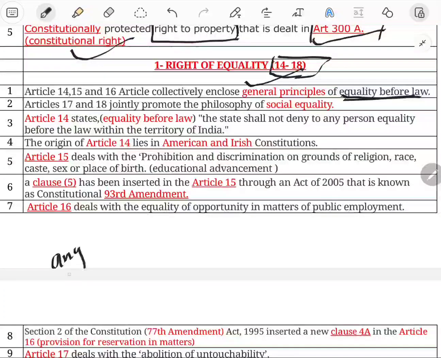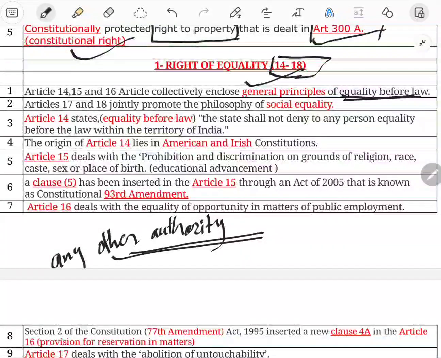Any other authority is a wider term. Under this, the Supreme Court has added lots of authorities in various judgments, like Ajay Hasia versus Khalid Mujib. The government engineering college is included as a state by the Supreme Court.